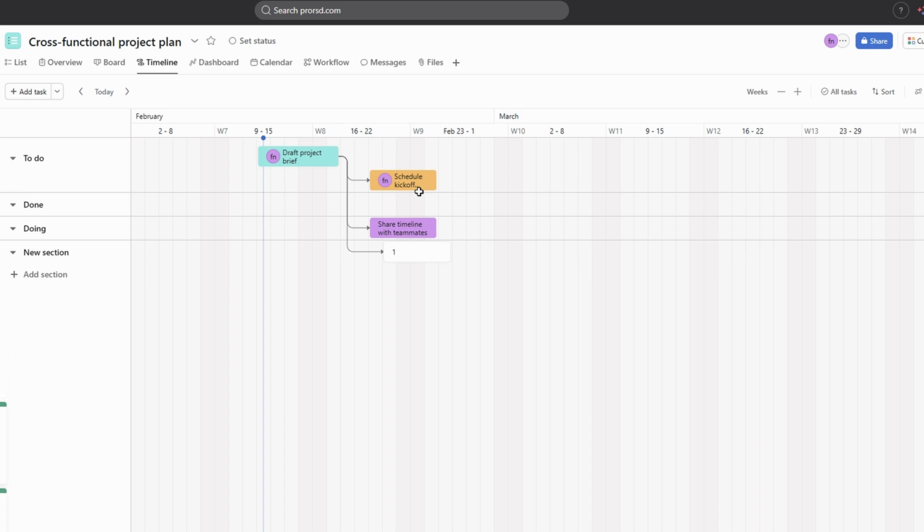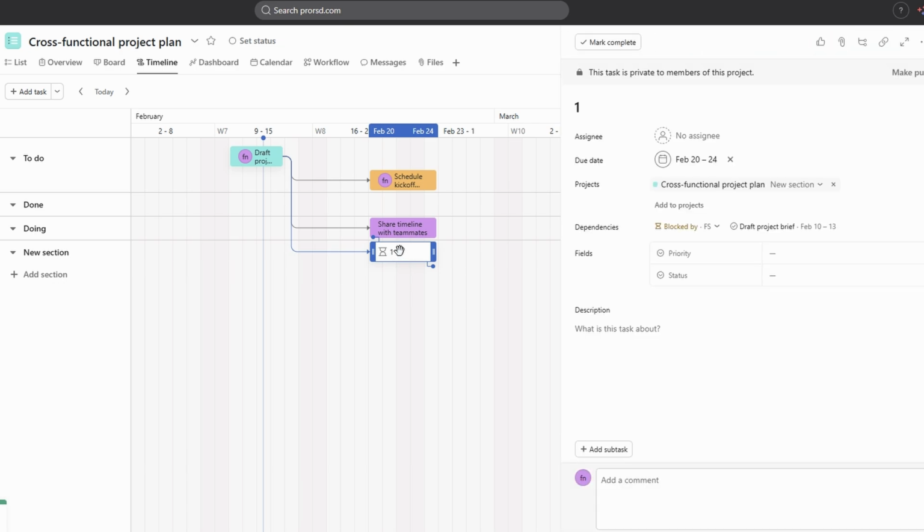When a task is held up by a dependency, it's clearly marked on the timeline with a visual cue, making it easy to see what's blocking progress. This is particularly useful when managing larger projects, as you can quickly identify which tasks are awaiting completion and prioritize them accordingly. By focusing on these critical dependencies, you can manage your project more effectively, reduce the risk of delays, and ensure that everything proceeds in the right order without overlooking any important steps.